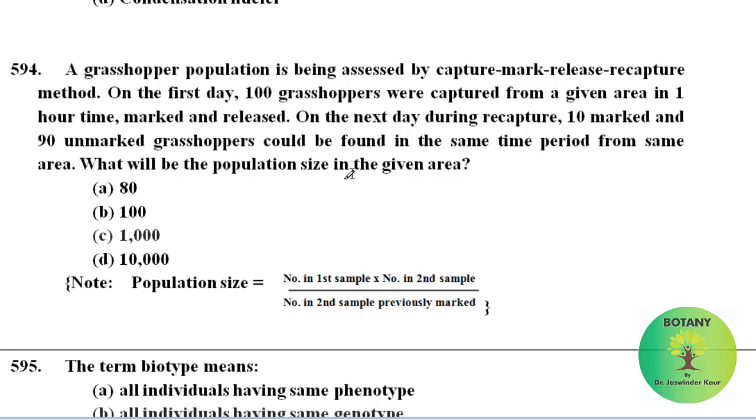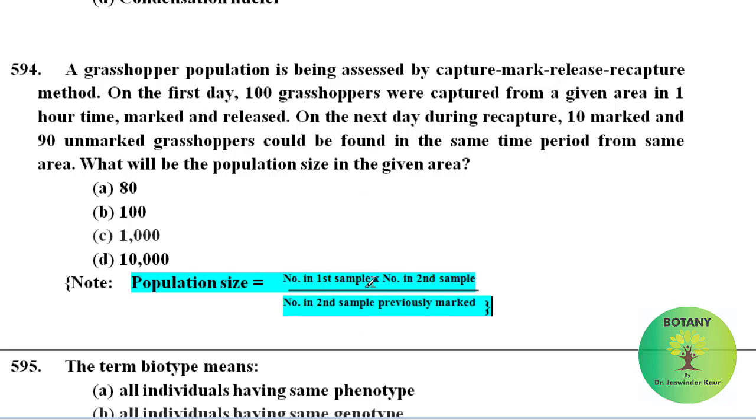What will be the population size in the given area? To find the population size, we will use this formula: population size is equal to number in first sample multiplied by number in second sample divided by number in second sample previously marked.